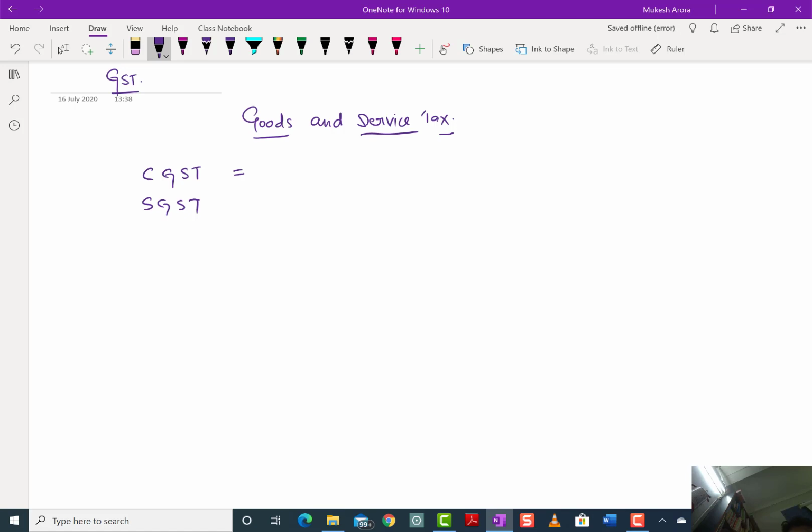Suppose GST is 12%, then 6% will go to the central government and 6% will go to the state government. And then whatever profit the other people are earning, they will give the GST on that.